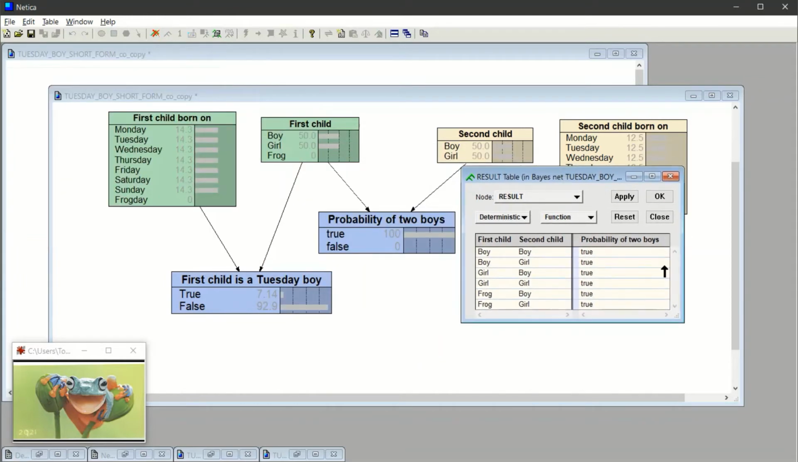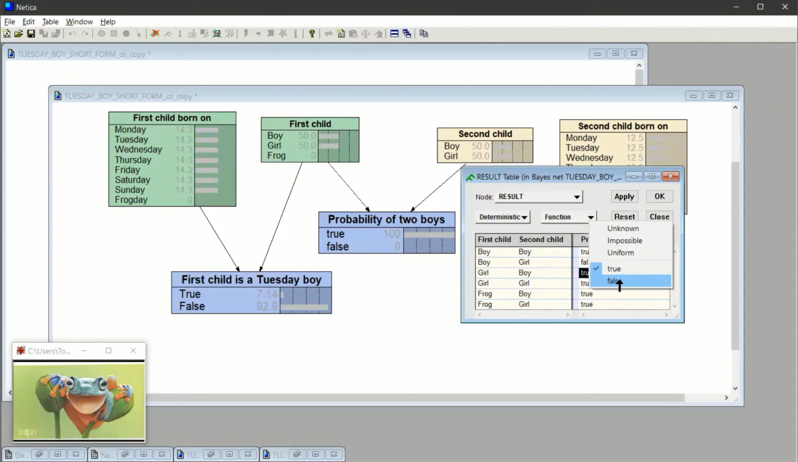What does it mean to have two boys? Under what conditions? Well, if your first child is a boy and your second child is a boy, well then, yes, you're going to have two boys. If the first child is a boy, but the second child is a girl, well then we need to change that, don't we? That's actually going to be false. And if the first child is a girl, second child is a boy, well then, probability of two boys is nil.